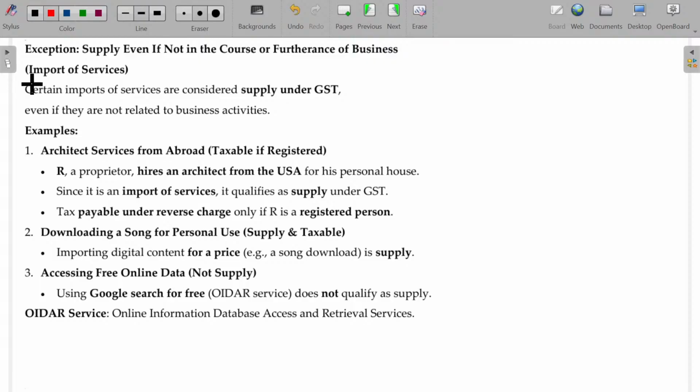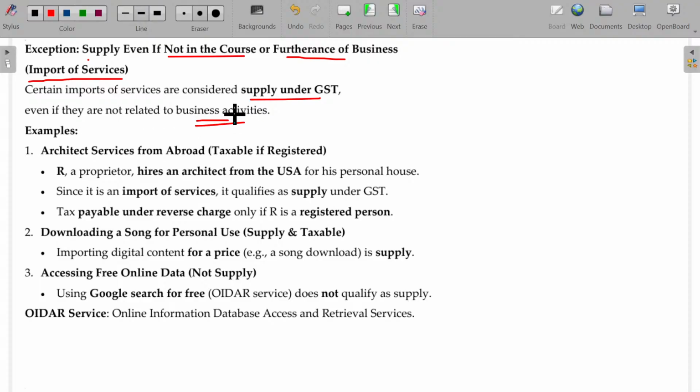Import of service. Already we discussed, right? In case of import of service, it is a supply even if not in the course or furtherance of business, if you are importing from a foreign country. Certain imports of services are considered supply under GST, even if they are not related to business activities.